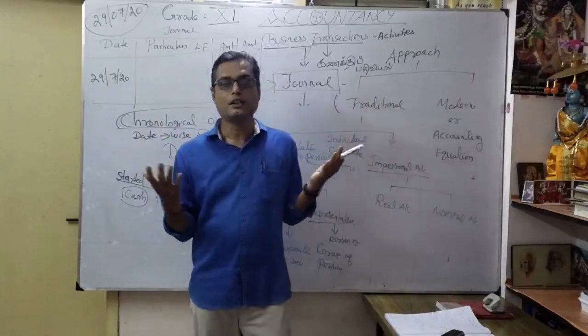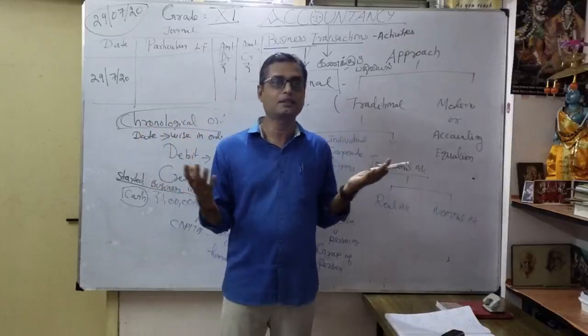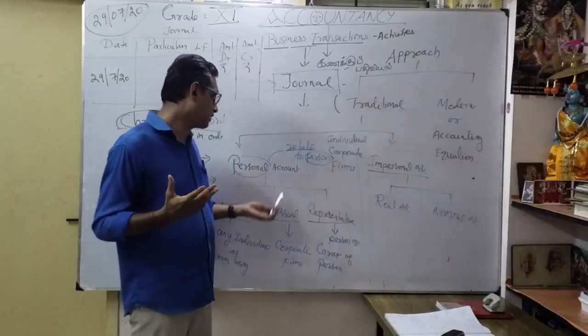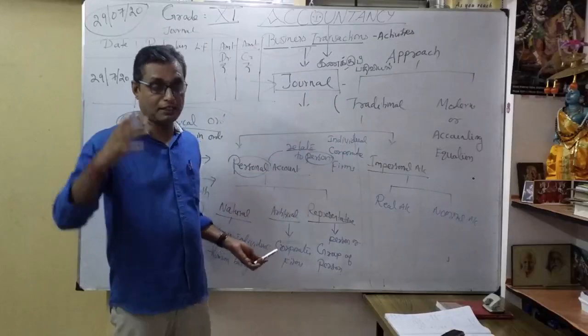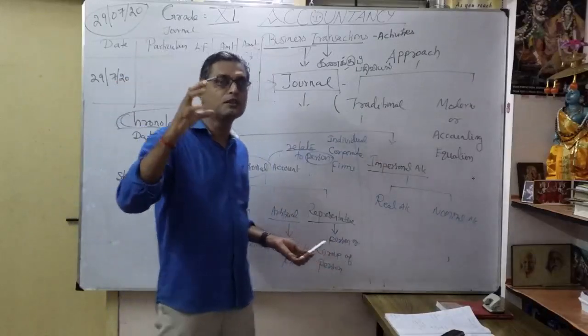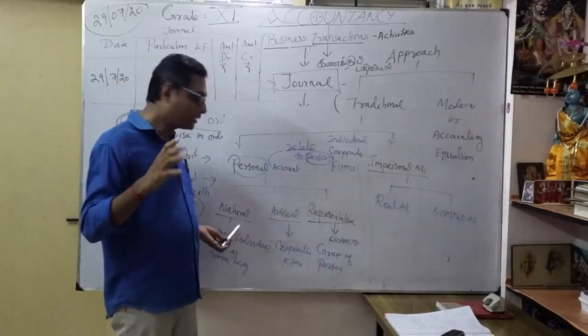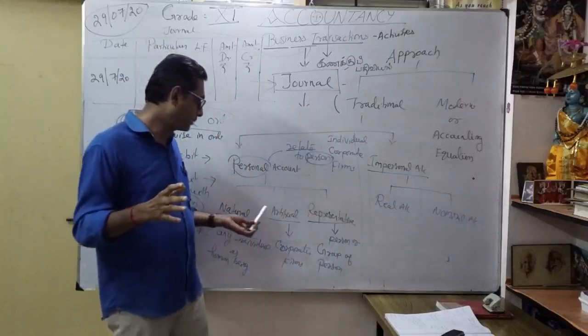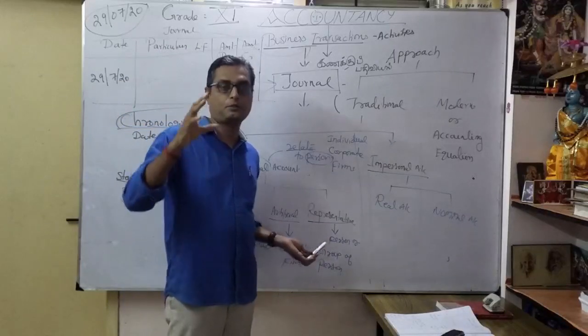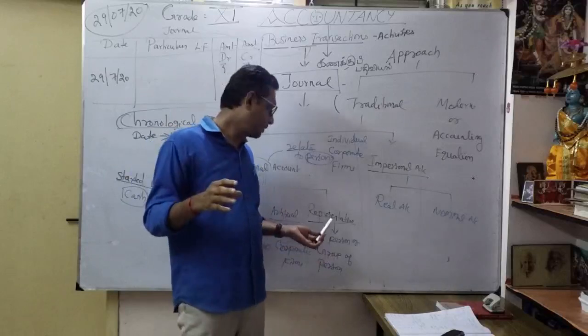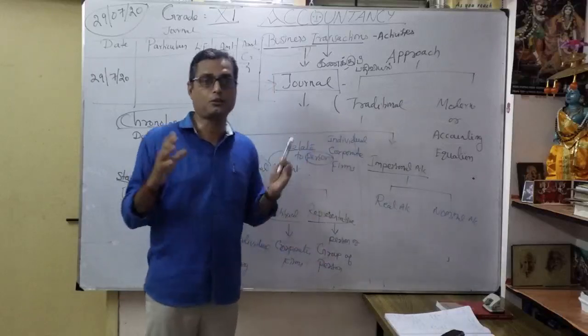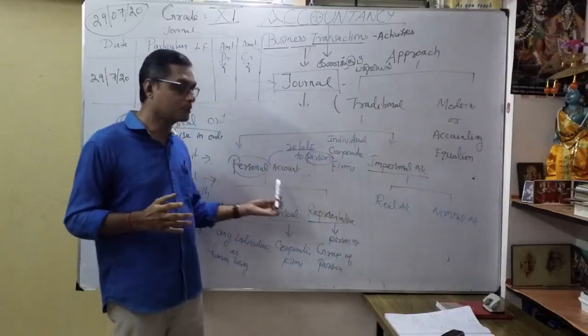Or a different organization in the world, they are all coming under what? Natural personal account and artificial personal account. They are only the classification. When you are an individual, you come under natural personal account. Suppose you are running a company, it comes under artificial personal account. Suppose you are having an account in a bank, it comes under representative personal account. Now you understood the three types of personal account.